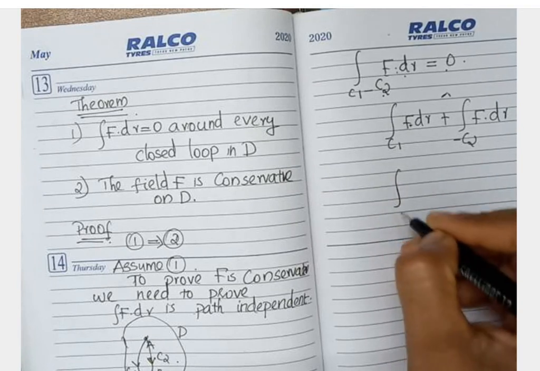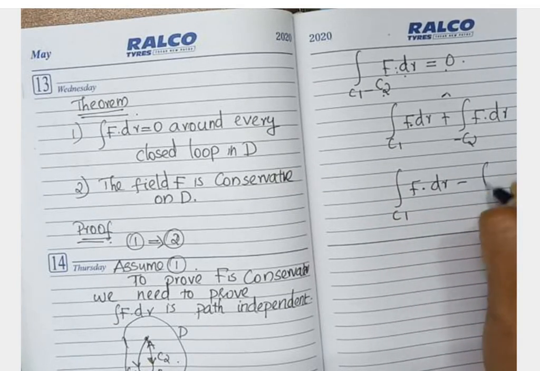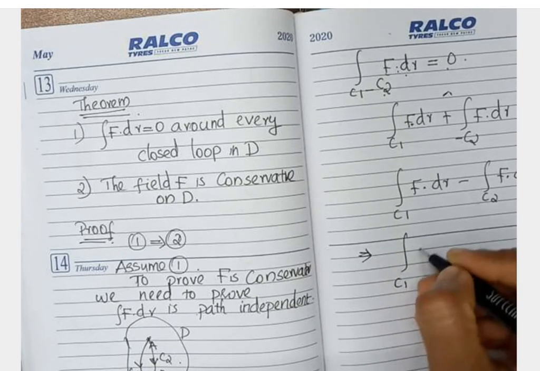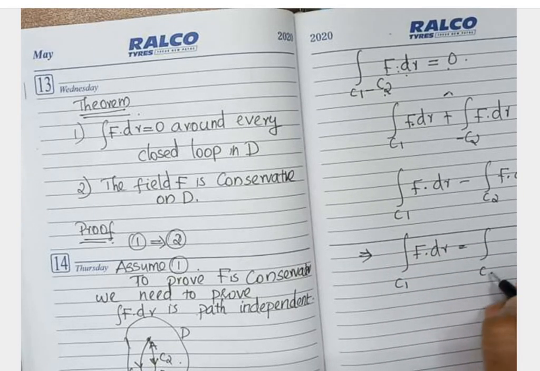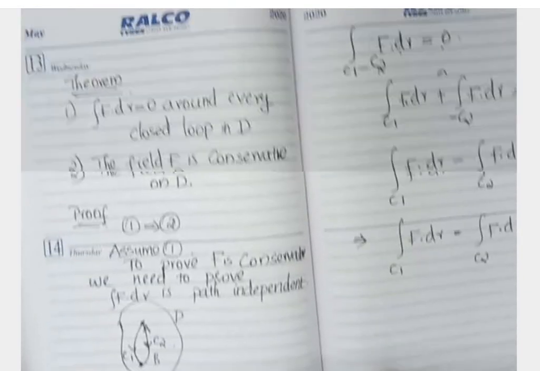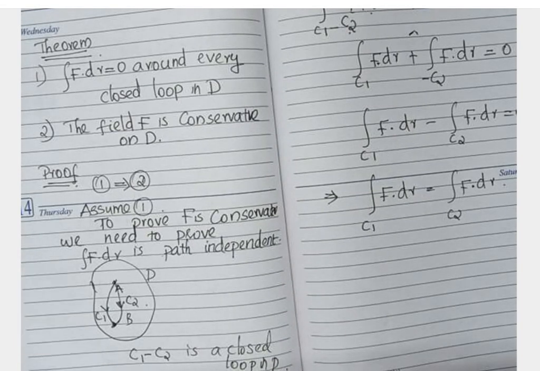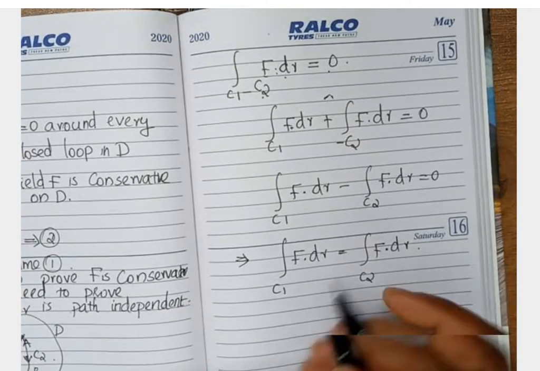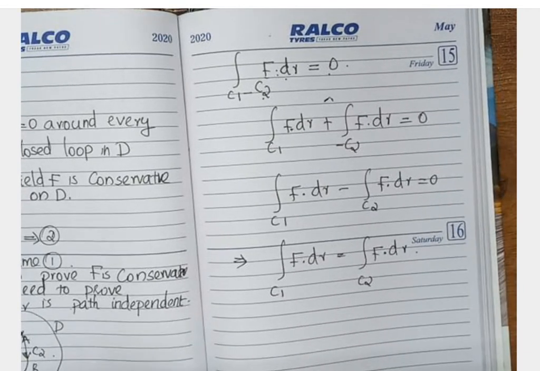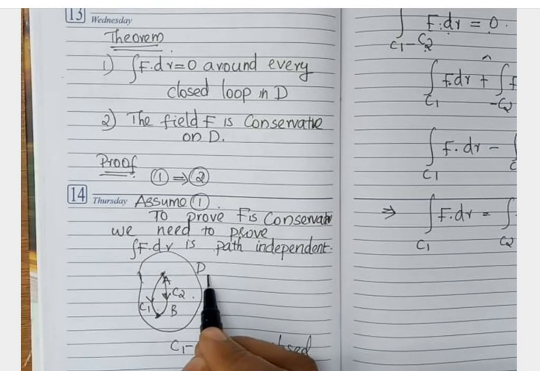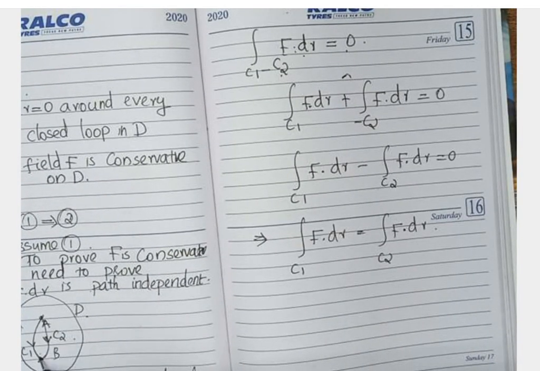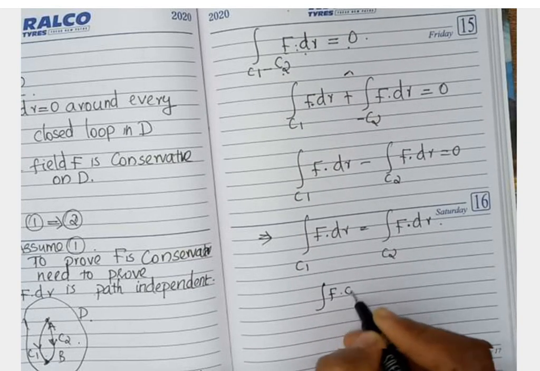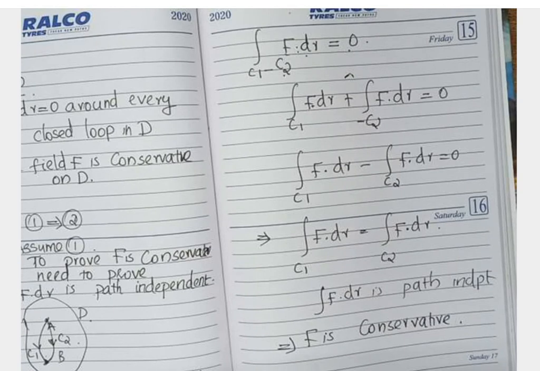So the integral over C1 of F dot dr minus the integral over C2 of F dot dr equal to 0, which implies the integral over C1 of F dot dr equals the integral over C2 of F dot dr. This is true for any A and B in D and any C1 and C2, so this is true for any path in D. So the integral of F dot dr is path independent.